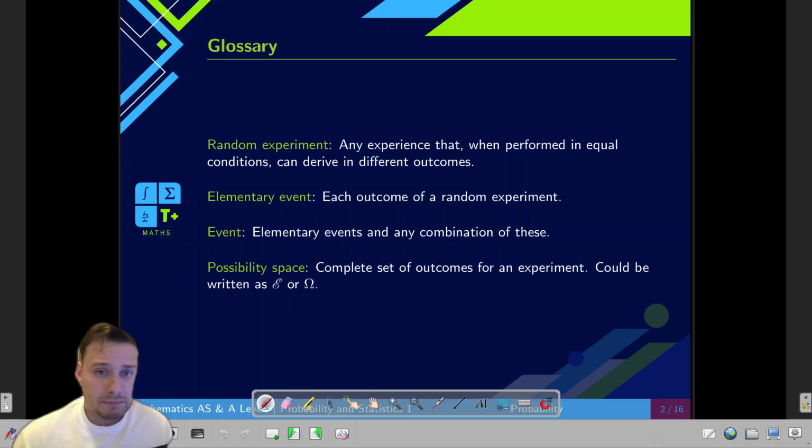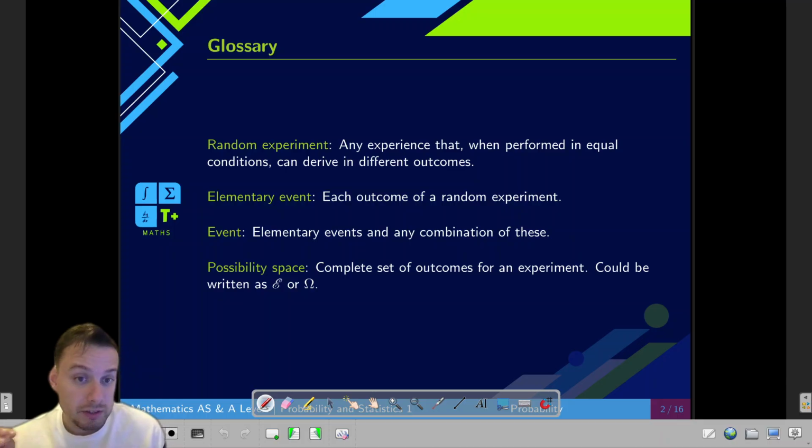When we have a random experiment, each of the possible outcomes, the sole possible outcomes, is called an elementary event. For example, if we are rolling a die, the elementary events are you get a 1, you get a 2, a 3, a 4, a 5, or a 6. These are the actual results that the experiment can get.